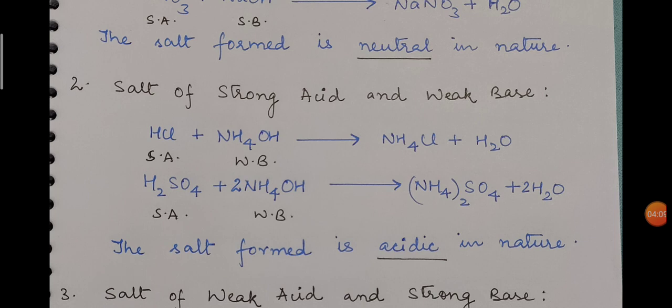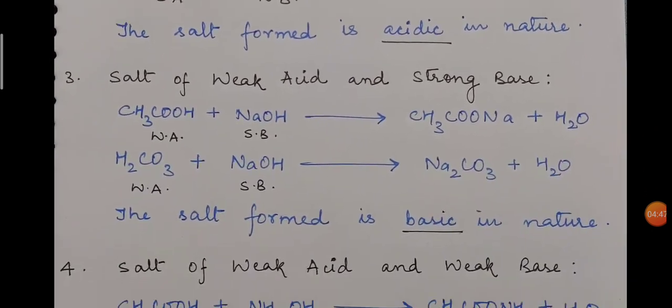So what will happen here is that the H plus, the hydrogen ion of HCl, and the hydroxide ion of the base both react to form water, but after neutralizing, as there is a greater amount of H plus ion, H plus ion is in excess compared to hydroxide ion. So H plus ion will remain, whereas hydroxide ion will not be present because it has already reacted to form water. Because of this, it is acidic in nature. Now when we discuss the third one, it will be clear to you.